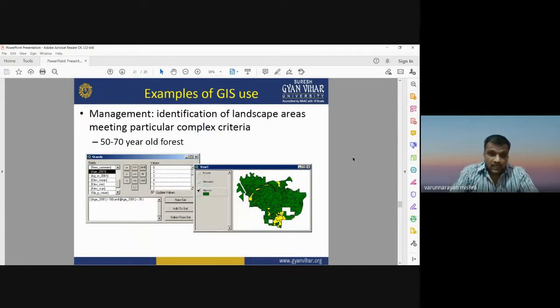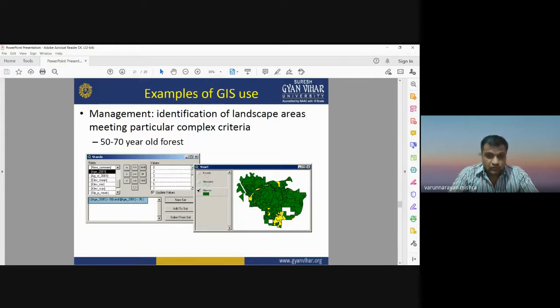Okay, now we can have different management practices, the identification of landscape areas meeting particular complex criteria. If you are having some criteria, like if you want to only represent the forest area which is older than 50 to 70 years, for that you need to write some expression in the query box of GIS. When you run this query, it will show you only the forest area in the map whose age is older than 50 to 70 years.